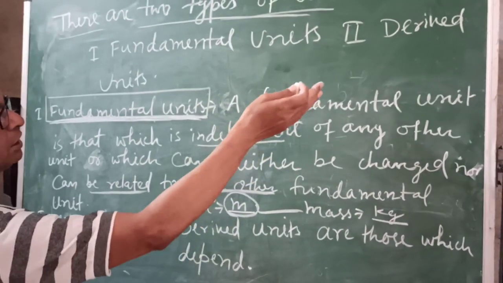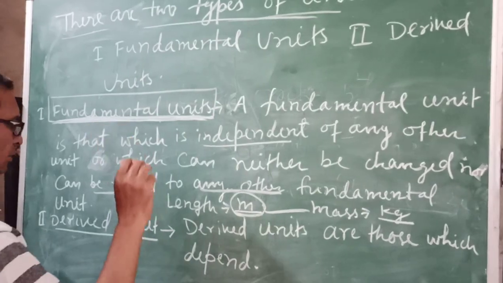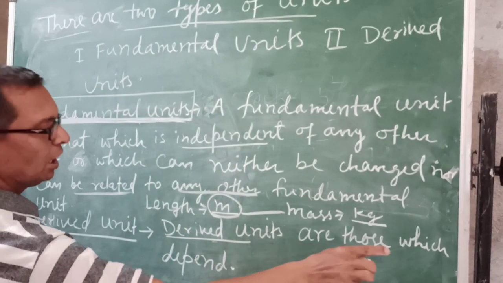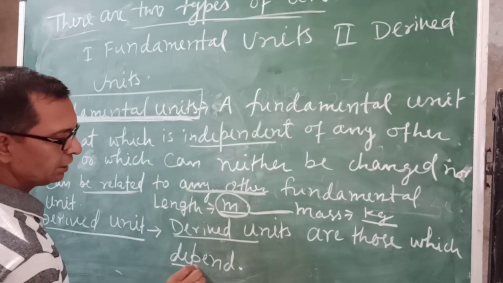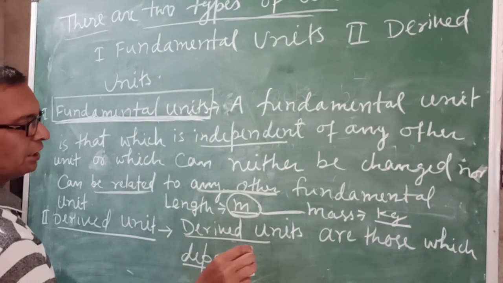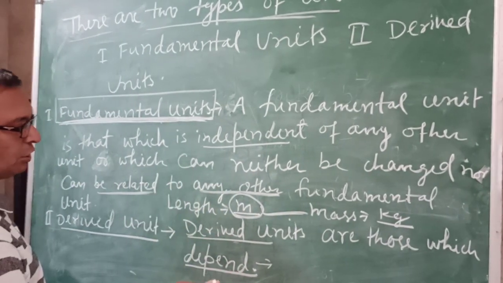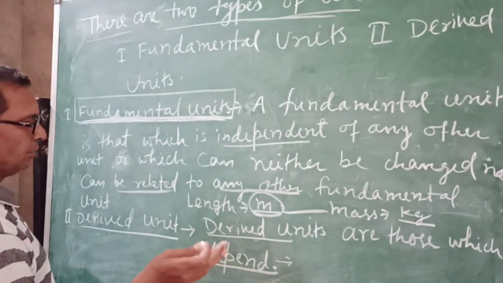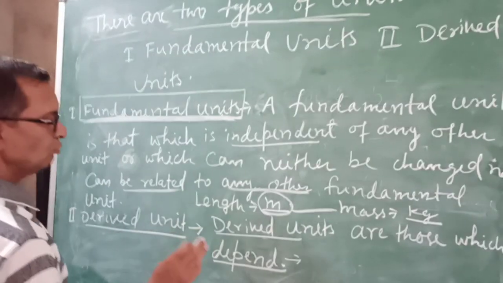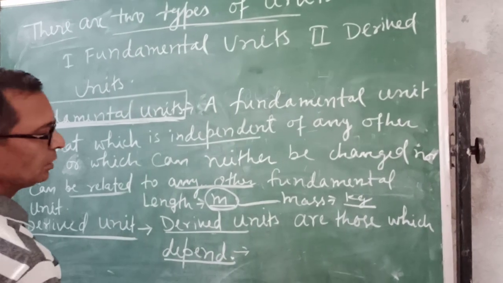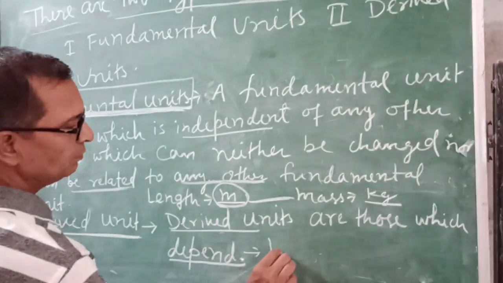Similarly, we will discuss the derived unit. Derived units are those which are dependent. Dependent means two or three fundamental units are used to express the derived unit. Suppose volume.